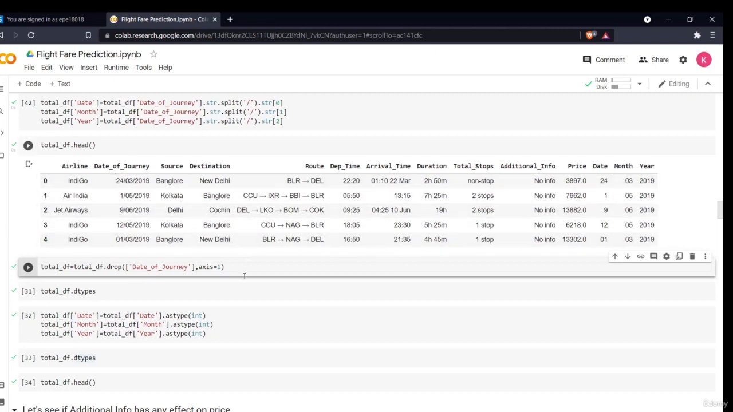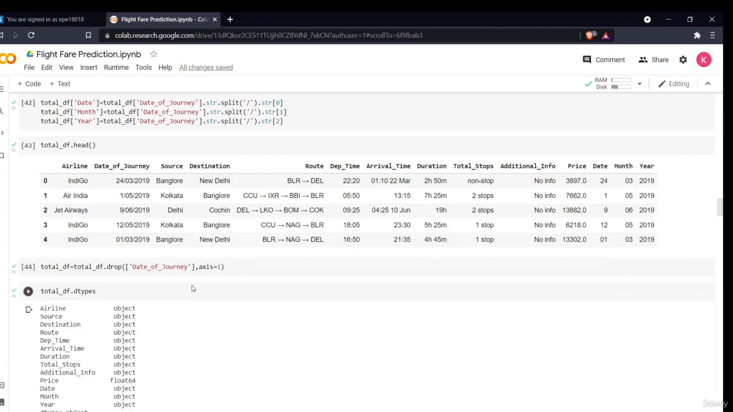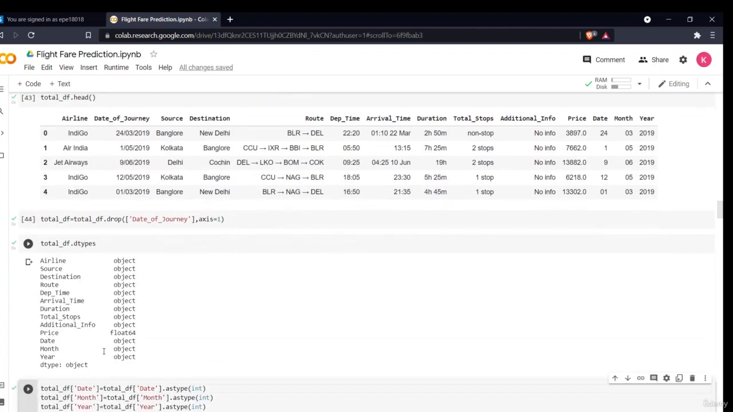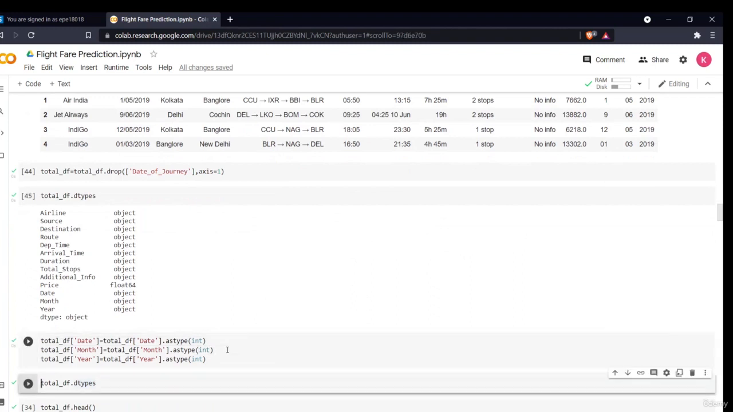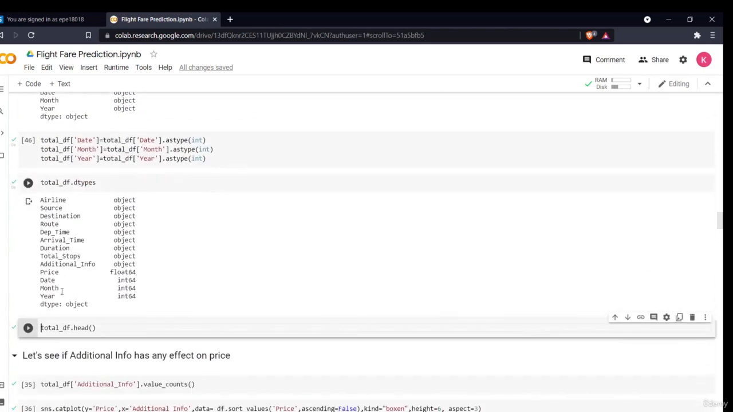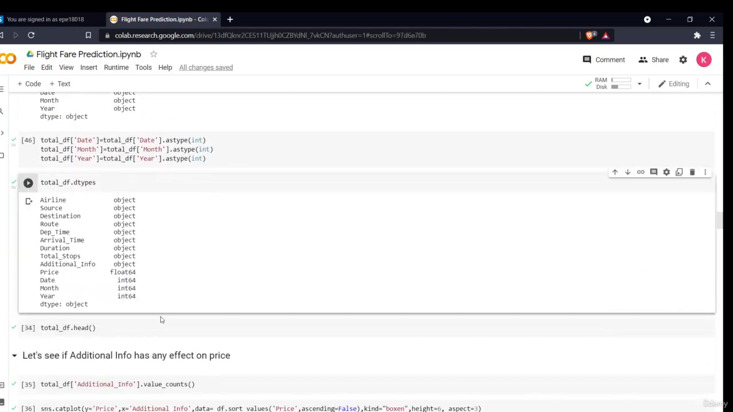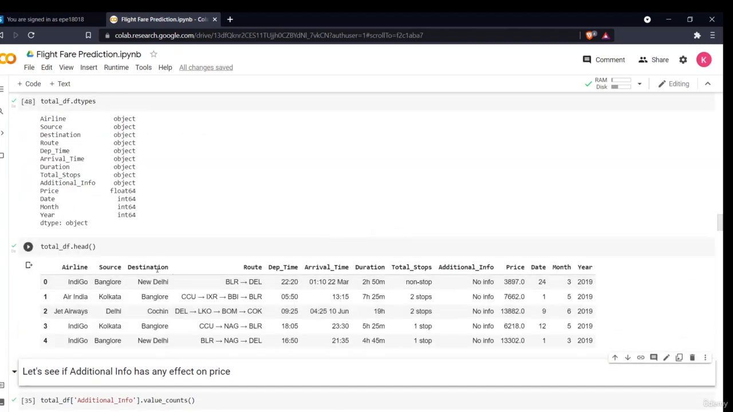Now I'll drop this date of journey column. Now, if I look at my data types, as you can see, these three columns are of the object data type. What I want is for them to be integers, as they are integers. So I'll convert their data type into integer. Now, as you can see, the data type is converted to int64. Let's have a look at our data. Now the date of journey is dropped and I have the three new columns.